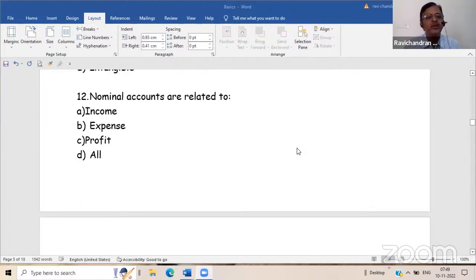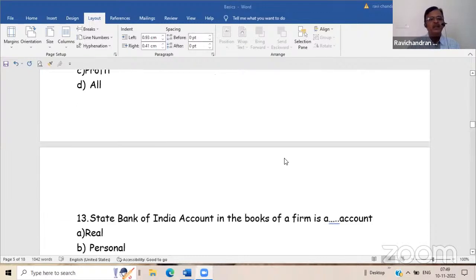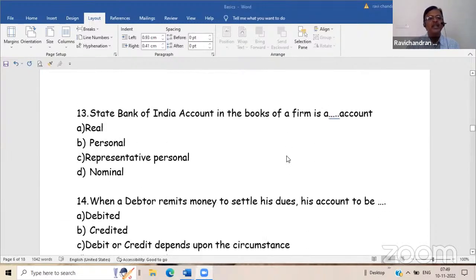Nominal accounts are related to income. All is the right answer. State Bank of India account in the books of economy say